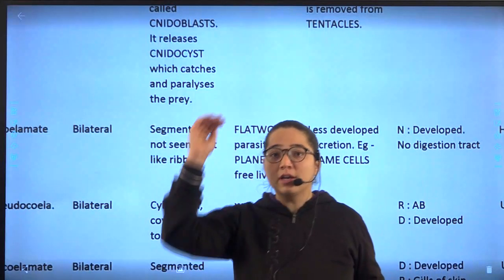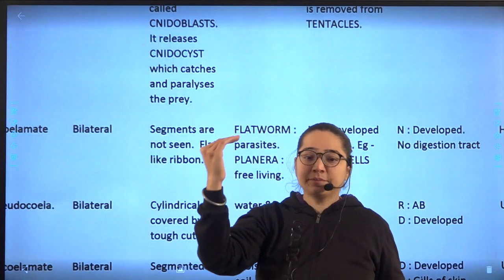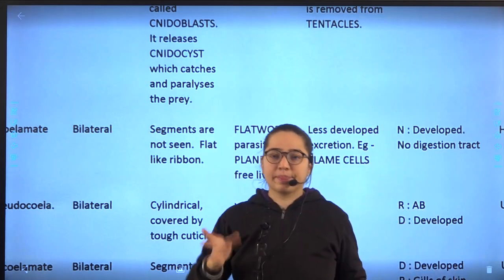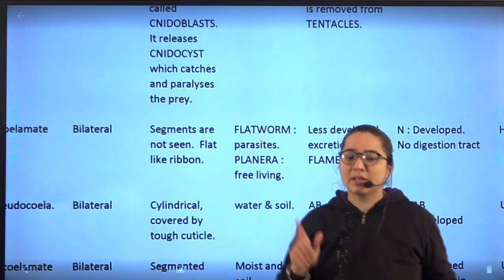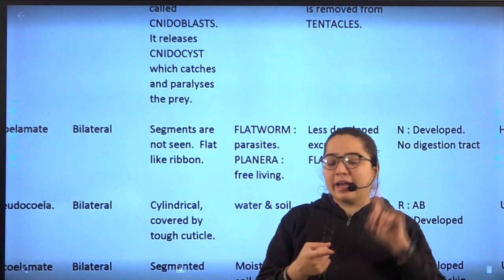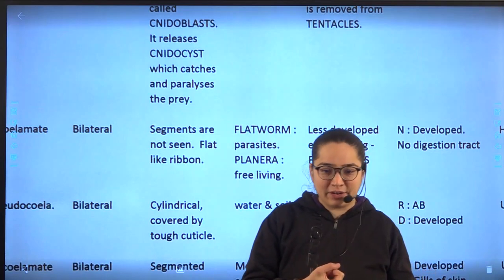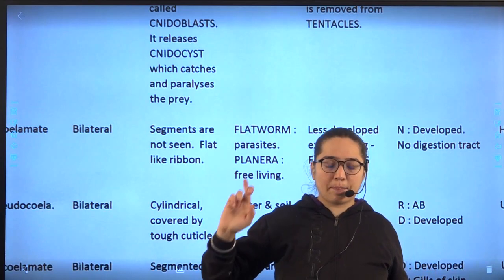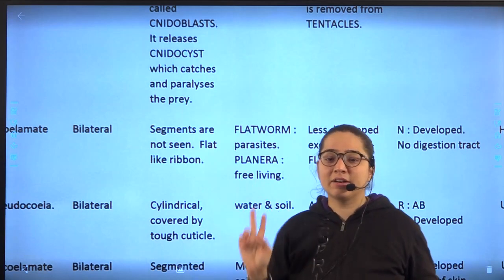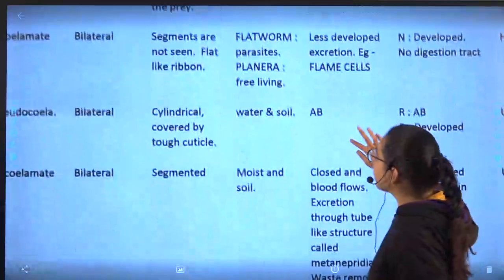Once again try to recall: marine and fresh water. उसके बाद Porifera, Cnidaria हो गया. Then Plathelminthes. If it is a Plathelminth, where will it live? There are two cases. It can be either a flatworm or a planaria. If it is a flatworm, then it will live as a parasite. If it is a planaria, then it will live as free living.